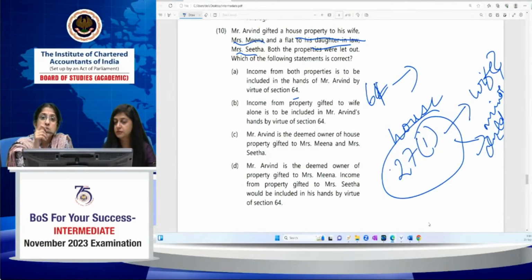Okay, so once it's directly taxable in my hands, there's no need to apply clubbing provisions again, because I'm the deemed owner of the house property which I'm transferring to spouse. So when I'm the deemed owner, it's anyway going to be taxable in my hands. There's no need to apply 64.